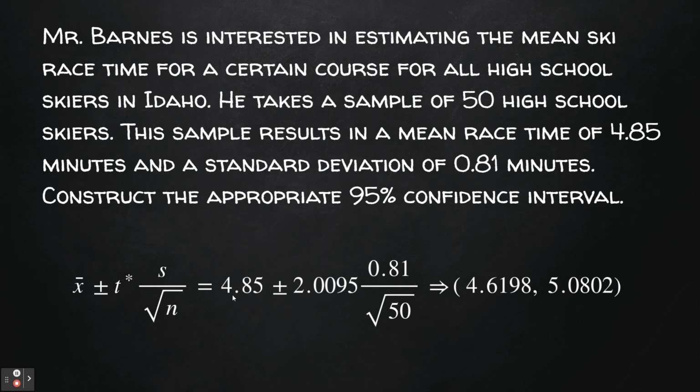Now to calculate this, we would plug in 4.85 for our x bar, plus or minus 2.0095. This t star was calculated using invT on the calculator, and the previous video shows you how to do that. We'd then plug in our standard deviation of our sample divided by the square root of our sample size, and we get the interval 4.6198 to 5.0802.